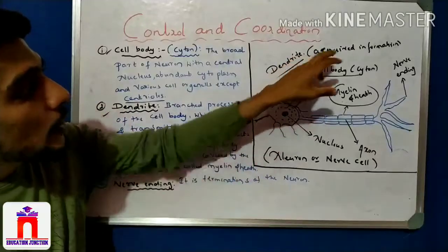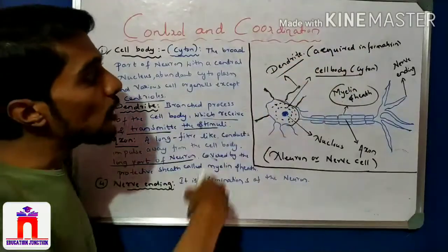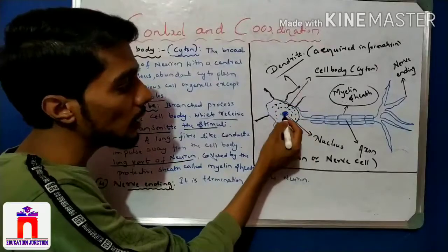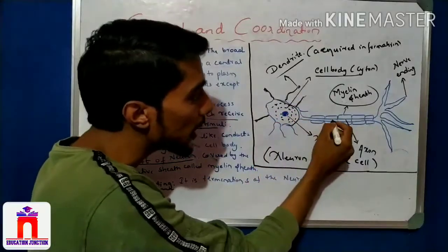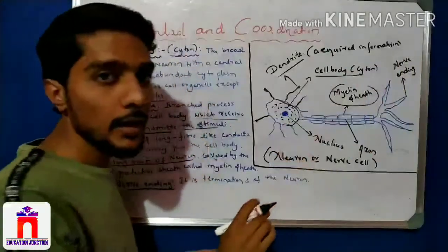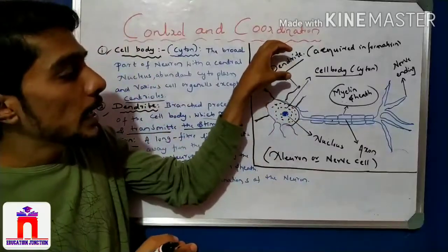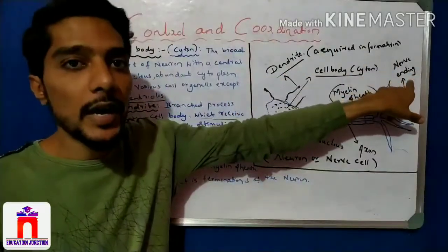Okay, when the dendrite acquires information, that information comes into the head, that is the cell body, and from the cell body it first travels to the ending, right? The required information reaches the nerve ending, right?